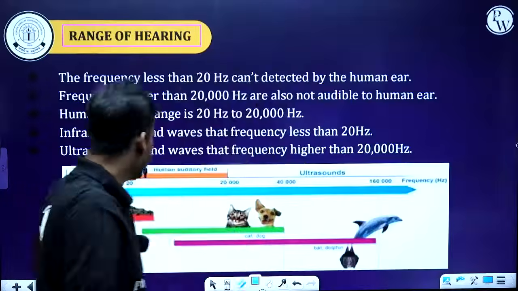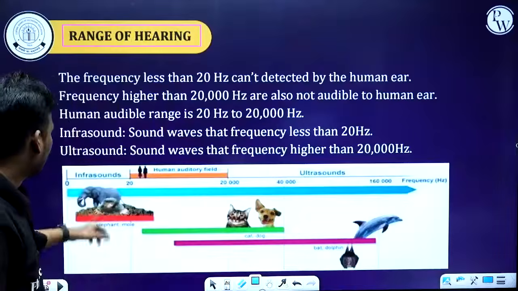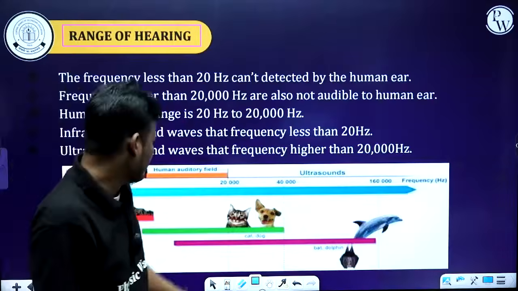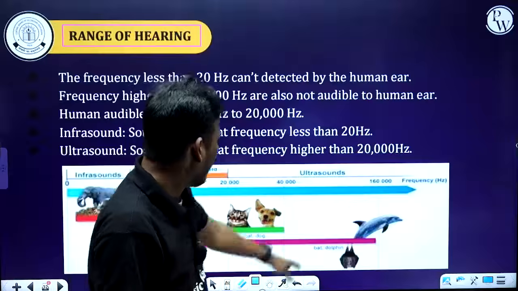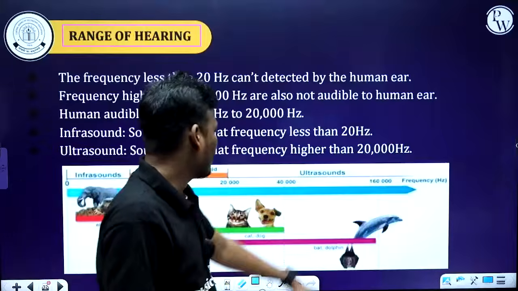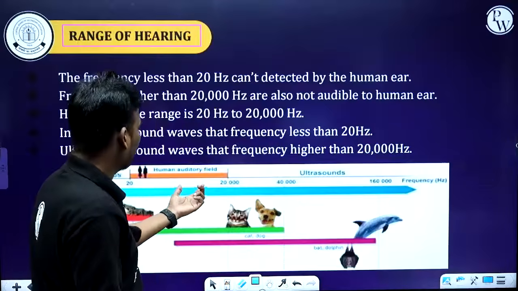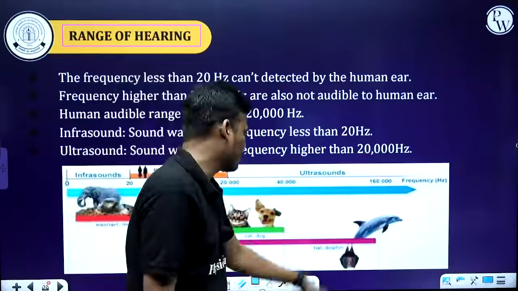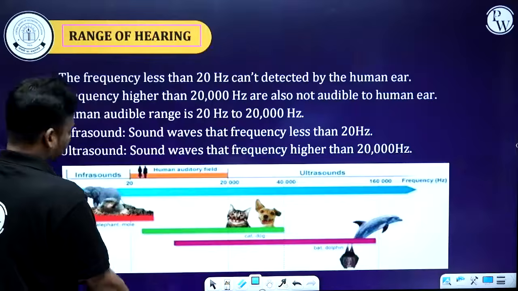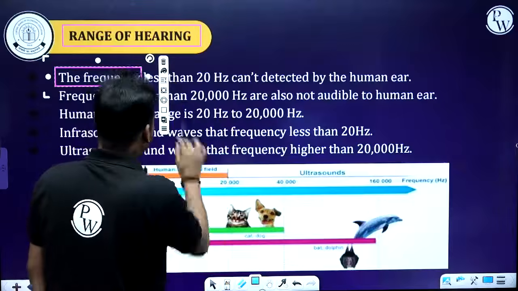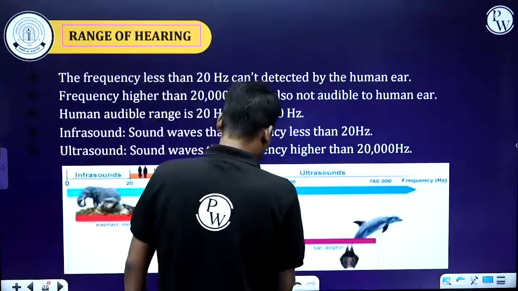Now here you can see the diagrams: elephant and monkey, cat and dog, bat and dolphin. Here you can see infrasonic, human, and next, ultrasound. We differentiate sounds based on frequency.